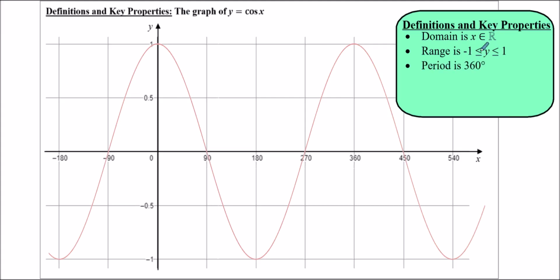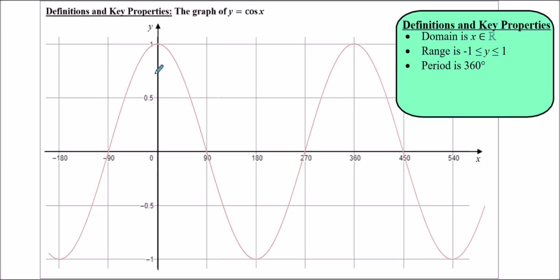The period, again, like sine, is 360 degrees. And if you look here, the graph of y equals cosine of x is actually symmetrical about the y-axis.